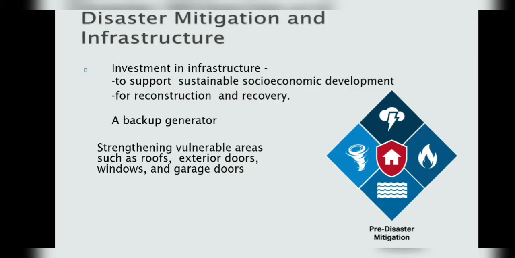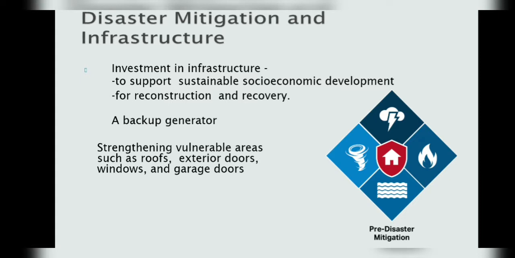Here, disaster mitigation and infrastructure: investment in infrastructure to support sustainable socio-economic development, investment in infrastructure for reconstruction and recovery. A backup generator is available in case of power failure, and a battery-operated radio.